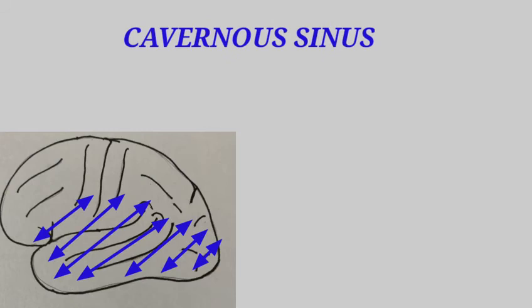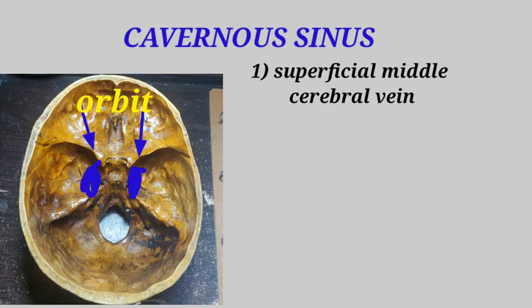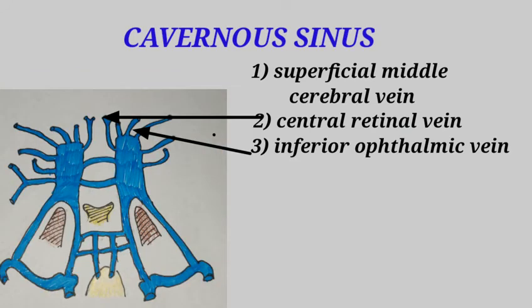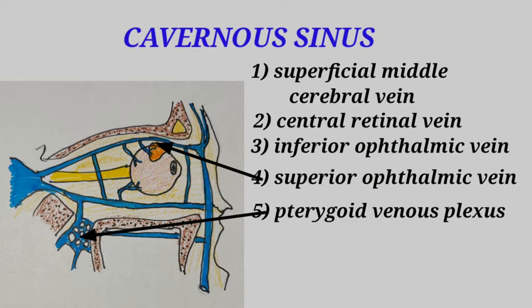Venous blood from the lateral surface of the cerebrum is emptied through the superficial middle cerebral vein into the cavernous sinus. It also receives the venous blood from the orbit through the central retinal vein and the inferior ophthalmic vein. And also the most important drainage of the face into the cavernous sinus is through many routes, which has been already discussed.